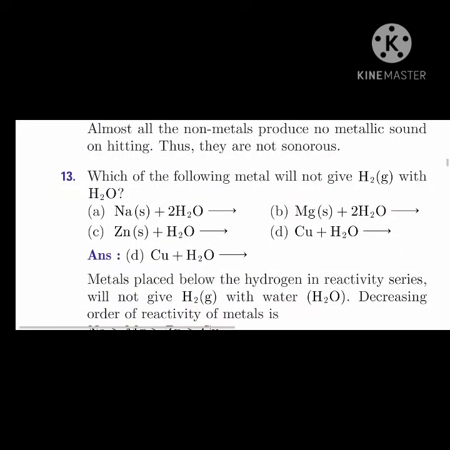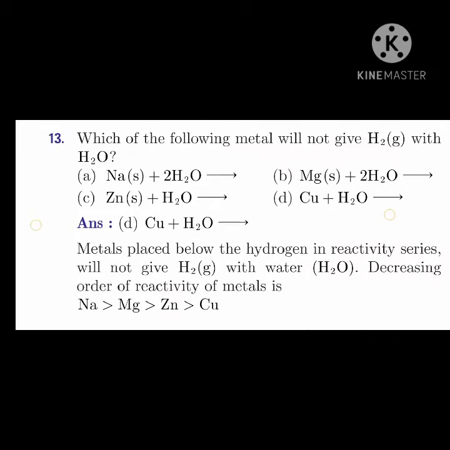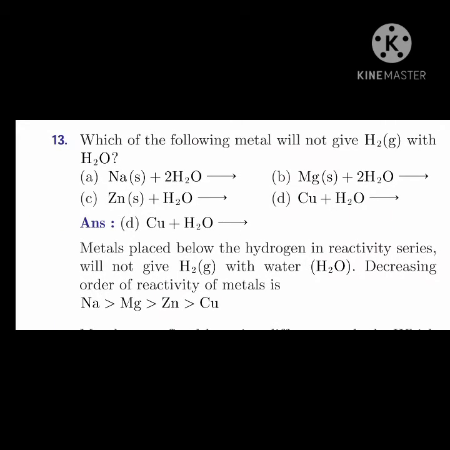So which of the following metals will not give H2 with H2O? Which of the following metal reactions will not give H2 gas with H2O? With a combination of H2O, it doesn't give H2 gas. So which is that reaction? That is Cu plus H2O. Okay. So here Mg plus 2H2O, zinc, it will give zinc oxide with the hydrogen liberation.